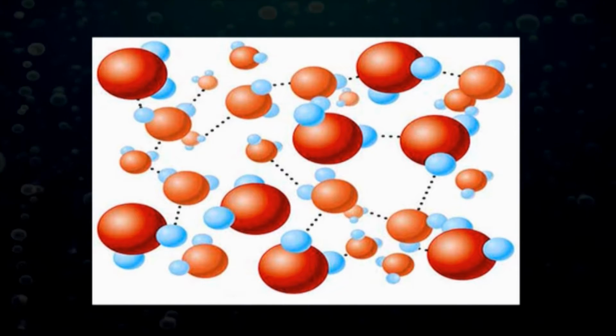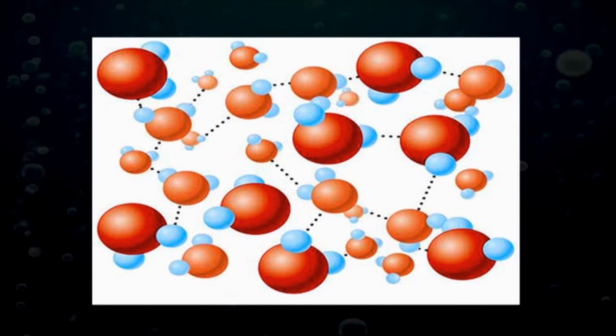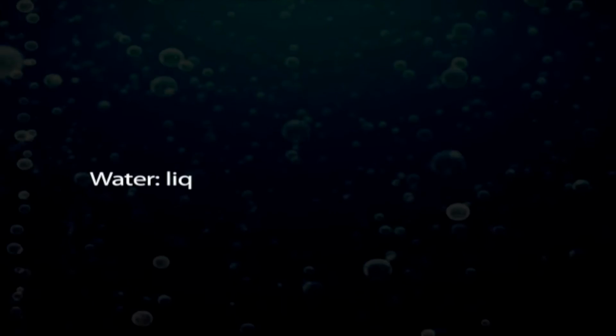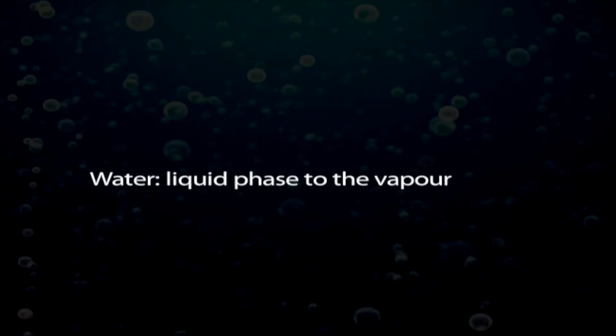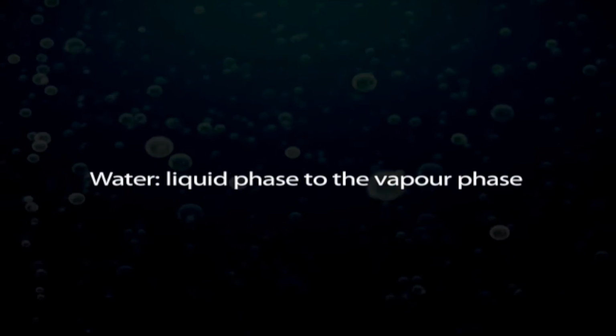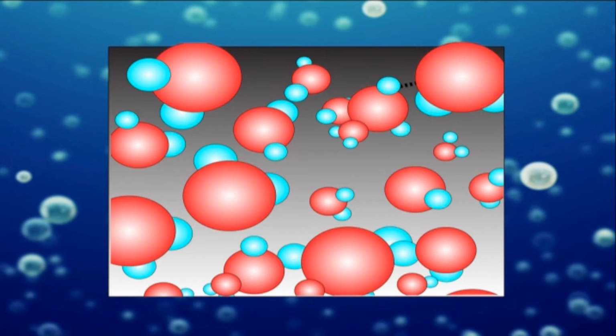The high boiling point of water is due to the attraction of water molecules to each other by hydrogen bonding. For a water molecule to escape from the liquid phase into the vapor, it must acquire not only sufficient kinetic energy but also an extra quantity of heat energy to break its hydrogen bonds with other water molecules.